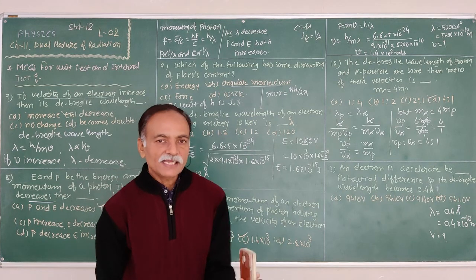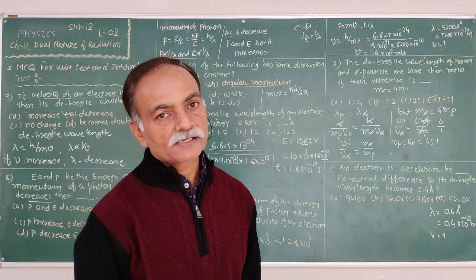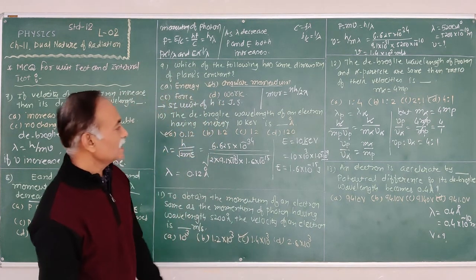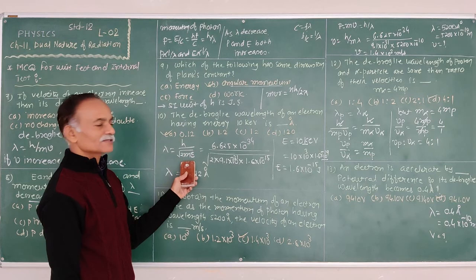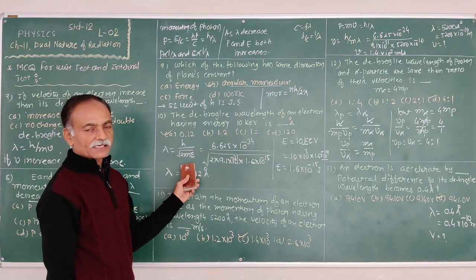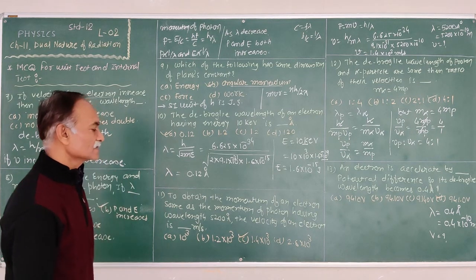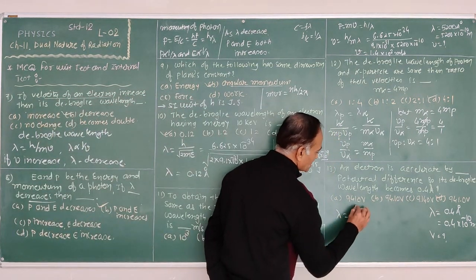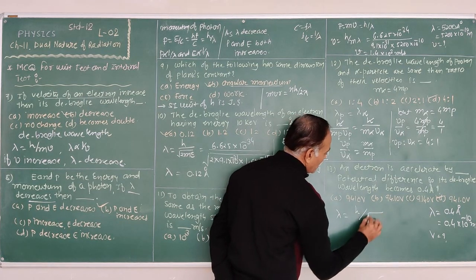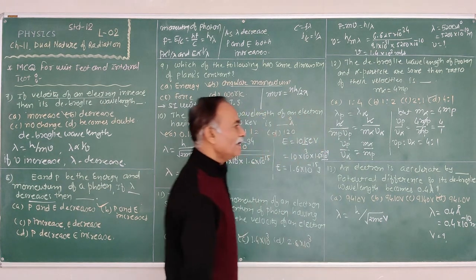So here is the relation between the de Broglie wavelength and the potential difference. Just now we discussed the three equations of de Broglie wavelength. One depends on energy, second is related with the temperature, and third is related with the potential difference. So we know that the de Broglie wavelength lambda is equal to h upon under root of 2 meV.